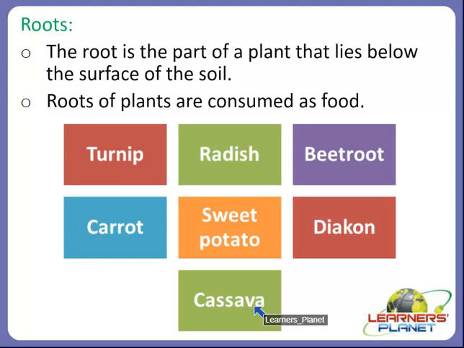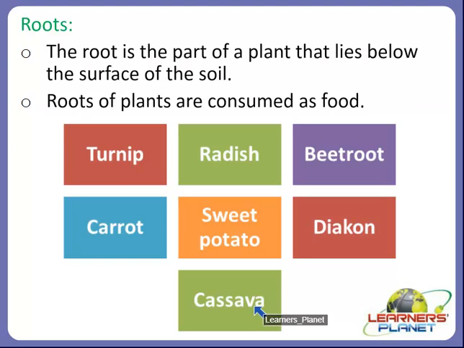So root vegetables are the plant roots which are used as vegetables. Root means any underground part of a plant. Students, all these root vegetables store energy in the form of carbohydrates. And as you know, the carbohydrate present in the roots is in the form of starch.